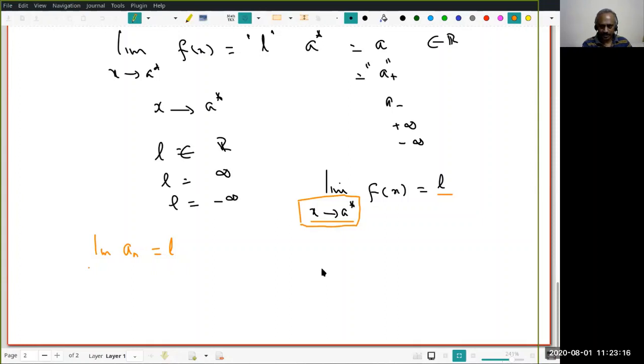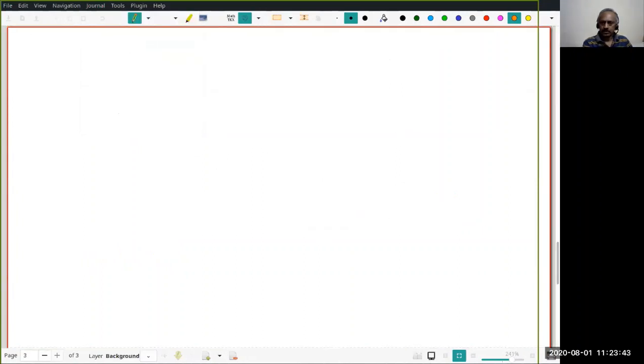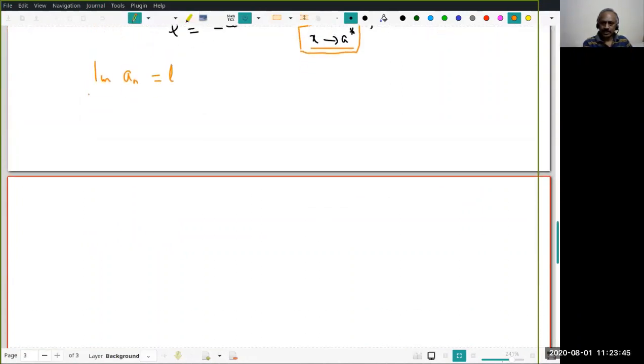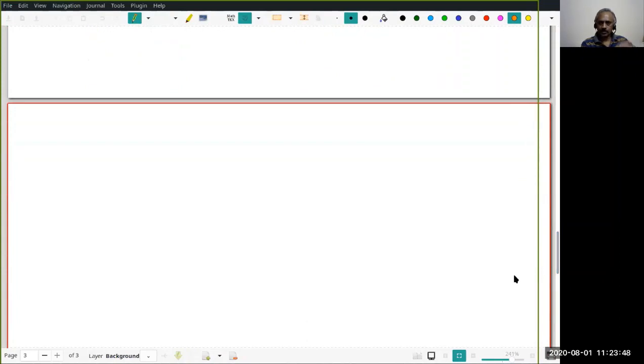Am I clear now? Because again, x goes to plus infinity also I have to explain. We have not done that. What you have done is, if you give me a sequence of numbers, going to plus infinity I have defined, and going to minus infinity I have defined. But this x is not a sequence. It's a continuous variable, a continuum running over something. So some of the abstract things you should just try to vaguely understand. As we go along, we will explain carefully. Then you should again revisit.